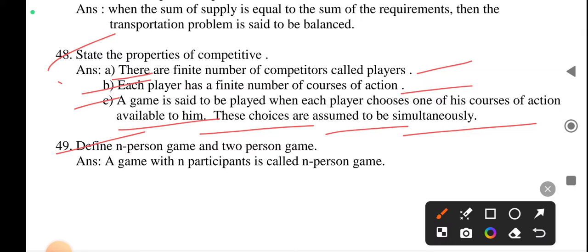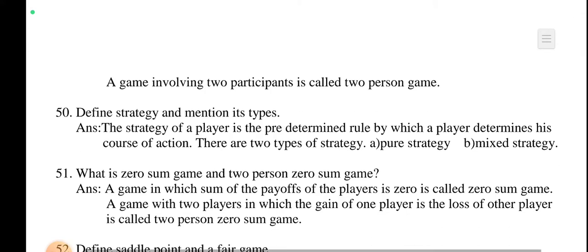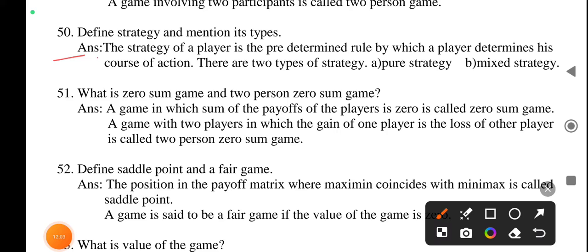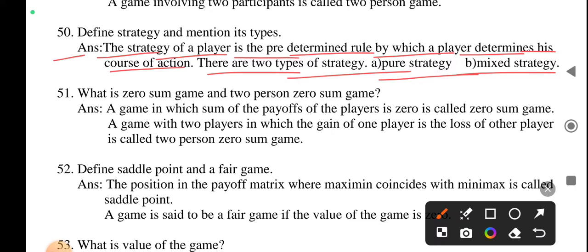Define n-person game and two-person game. A game with n participants is called n-person game. Define strategy and mention its types. Answer: the strategy of a player is the predetermined rule by which the player determines his course of action. There are two types of strategy: pure strategy and mixed strategy.